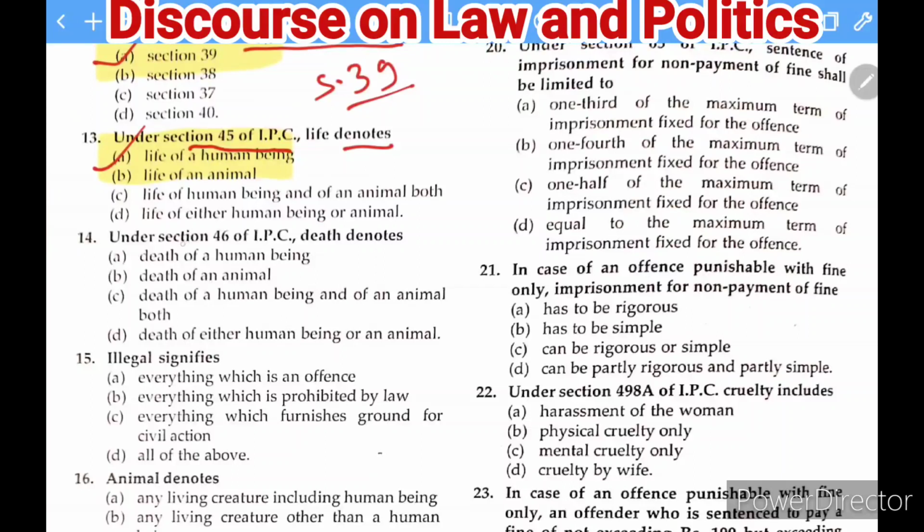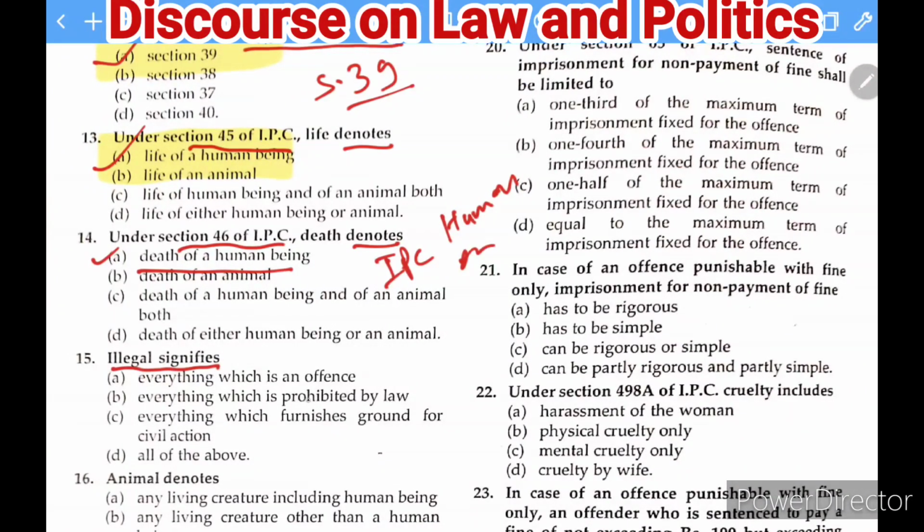Next question: under section 46 of the IPC, death denotes. So of course, as in section 45, where life means the life of a human being, similarly the death of the human being is what is meant here, because this IPC governs the actions of human beings. Okay. Next question,